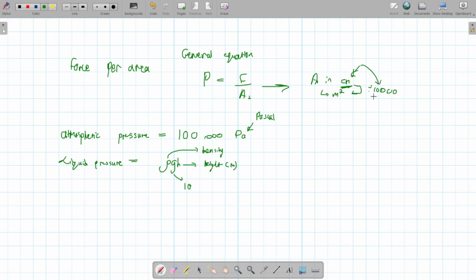The reason is that from centimeter to meter you divide by 100, but since we're squaring, you have to square this 100 also, and that's 10,000. It would be stupid for anybody to get that wrong. From cm squared to meter squared, it's 10,000, and from centimeter to meter, normally it's divided by 100.